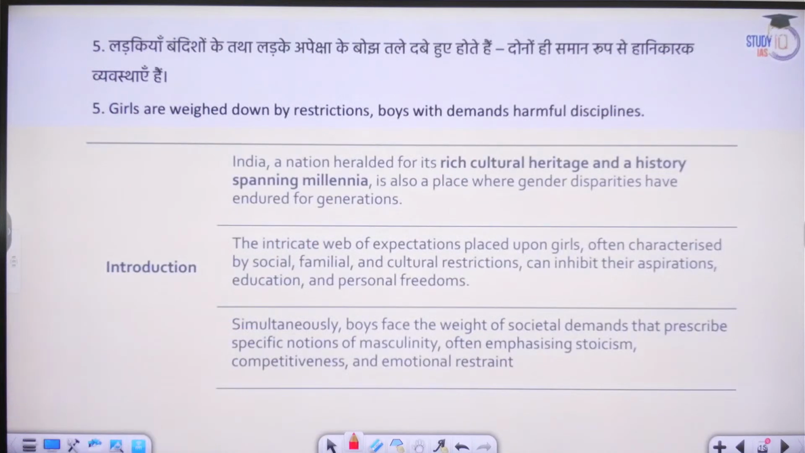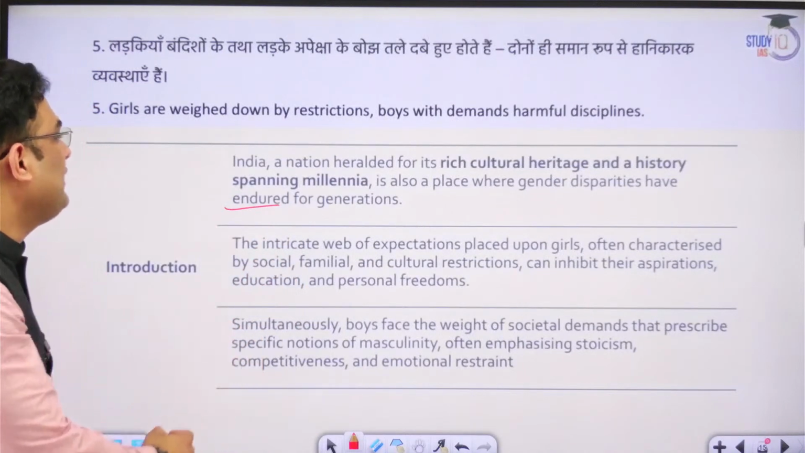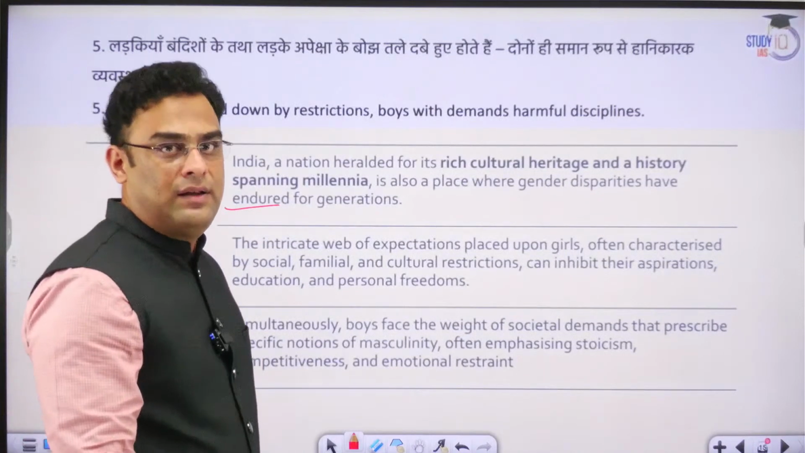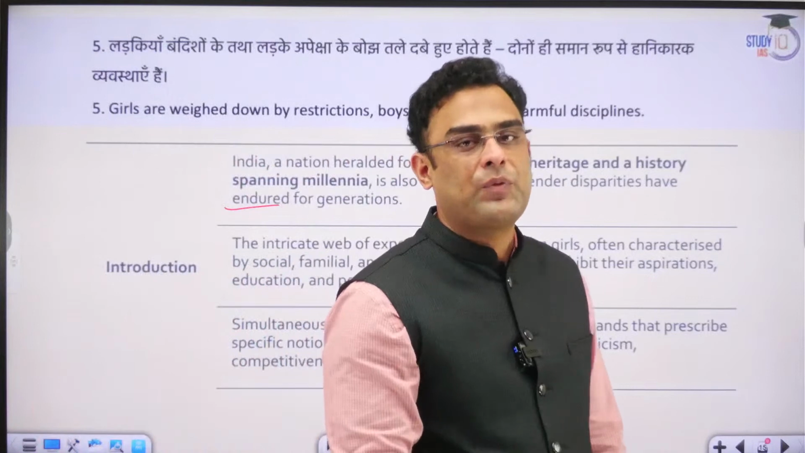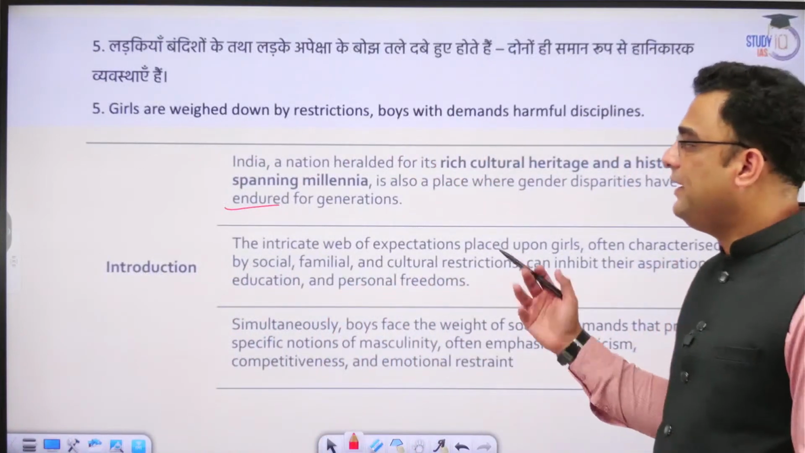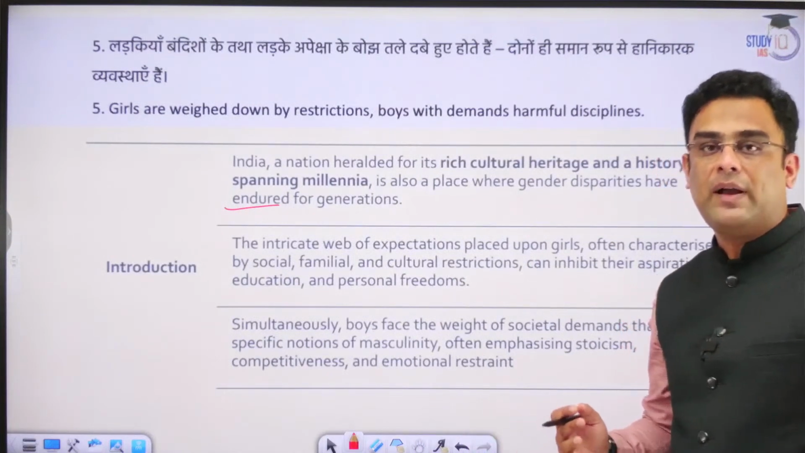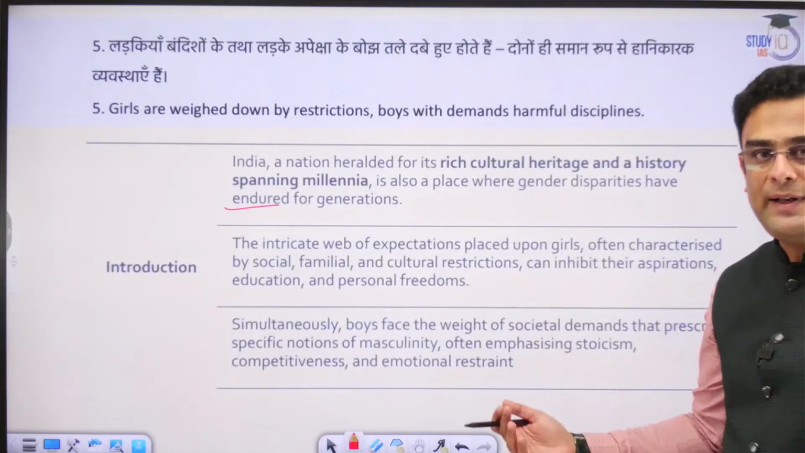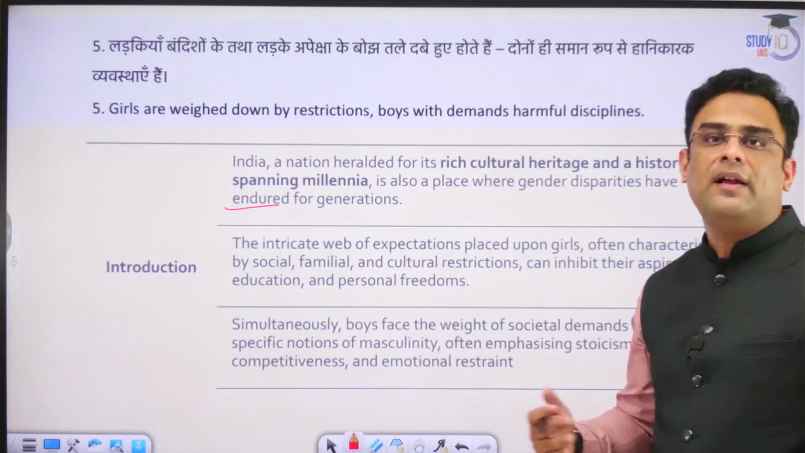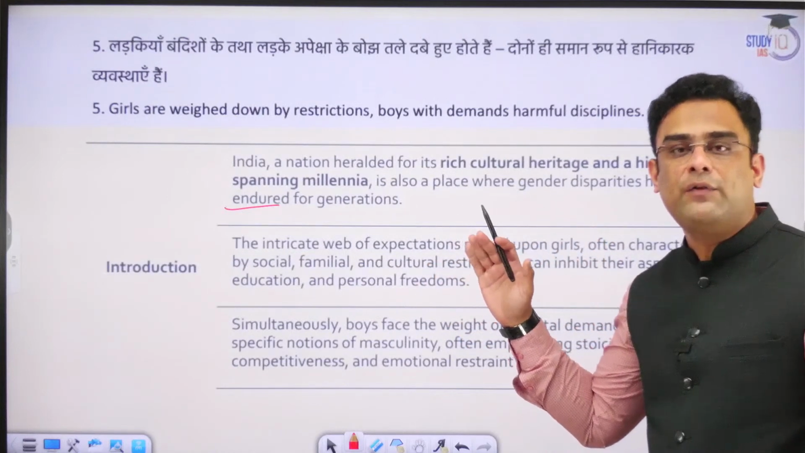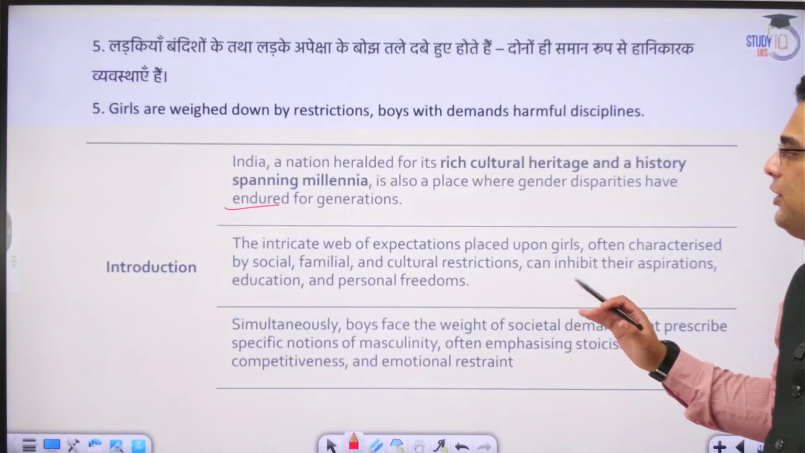Let's go ahead. Introduction. India, a nation heralded for its rich cultural heritage and a history spanning millennia, is also a place where gender disparities endured for generations. So in our country, as well as countries similar to us, third world countries, we have seen that gender-based discriminations have endured despite our best efforts. Even after 75 years of independence and several proactive legal and other measures, we continue to see that these kinds of disparities, suppressions and exploitations continue to occur.